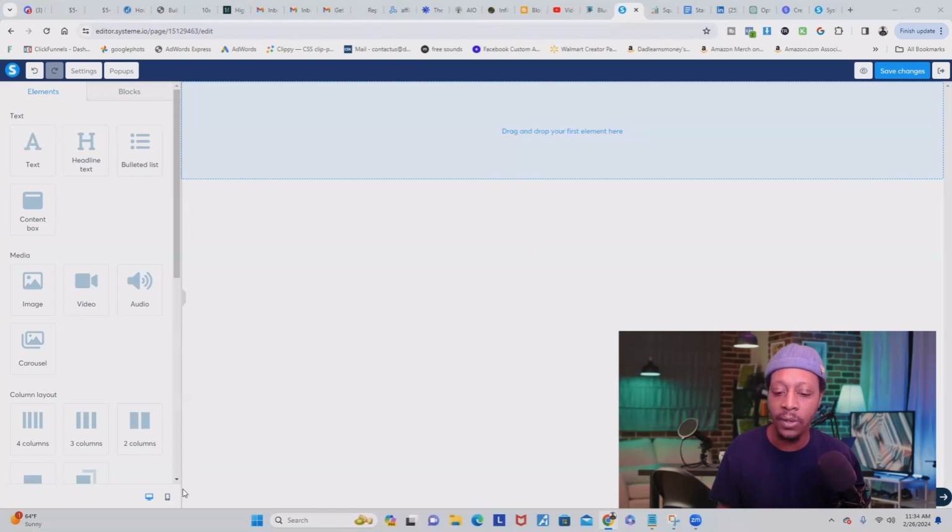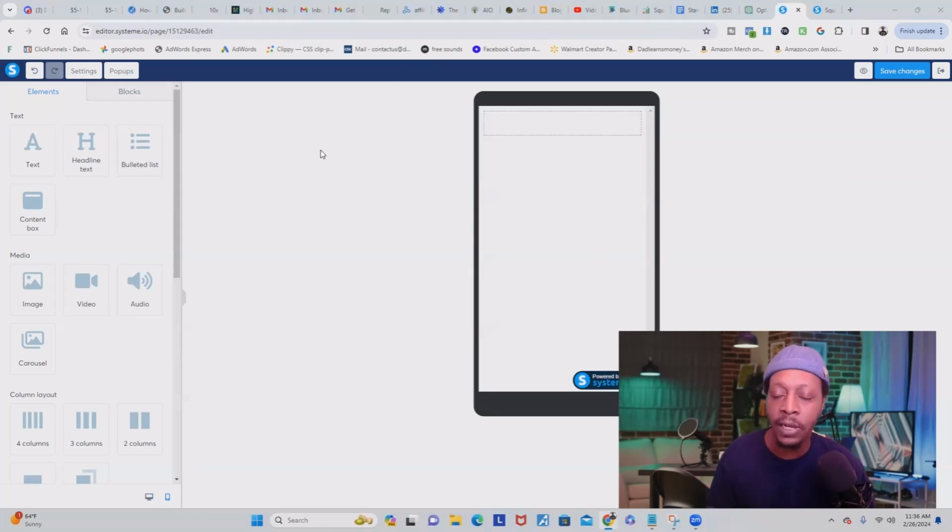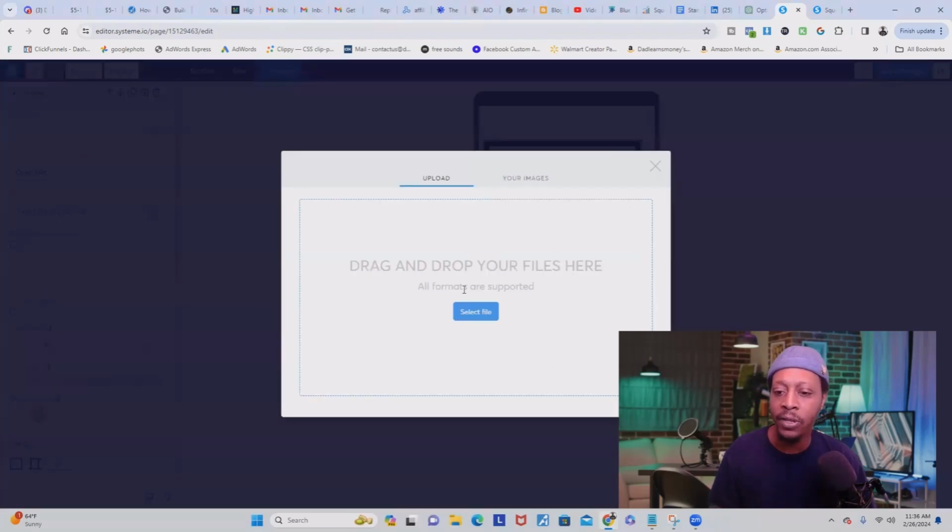So this is how it looks on desktop version. And if we switch to mobile, you can see there's nothing here, and it's waiting for me to drop my first element. Now, the first thing we're going to do to build out our Stan Store themed website is to add an image at the top. So all you have to do is click image, and then you can upload your images to System.io. Just click select a file and upload your image of yourself.